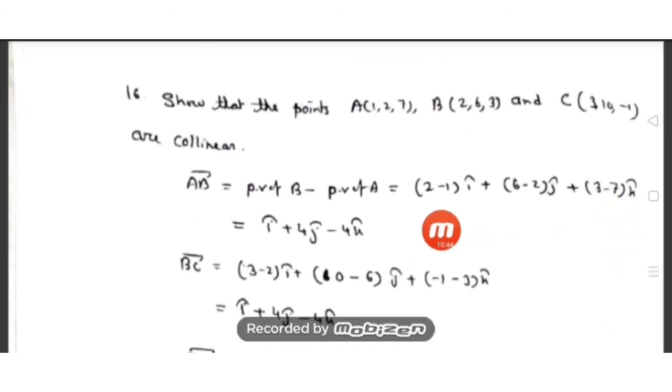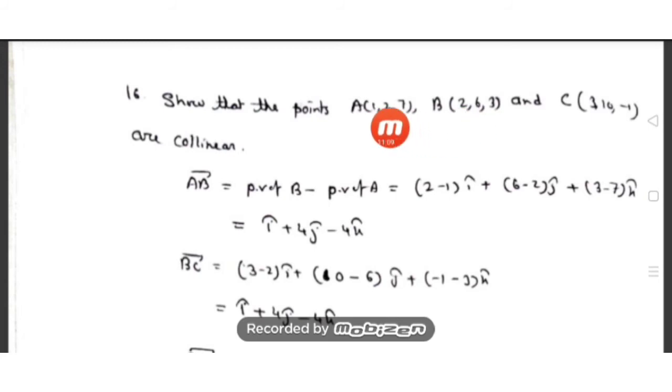Because if one is point A, one is point B, one is point C, you will see they lie on a line. So if you add the magnitudes of two of them and obviously the third is equal, it means what? The points are collinear. Okay, so what have I considered? I have just found the value of the AB vector. AB vector can be obtained by using position vector of B minus position vector of A. Directly we have done the subtraction.